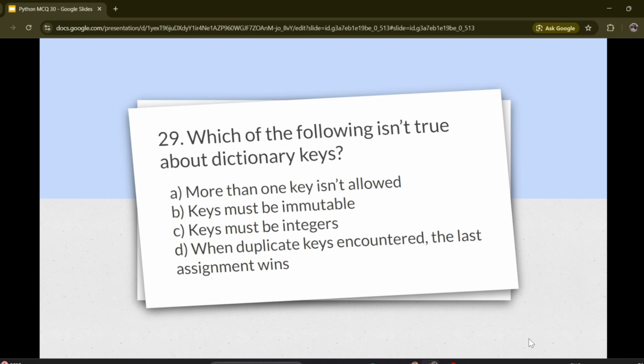Question number 29. Which of the following isn't true about dictionary keys? Options are A. More than one key isn't allowed. B. Keys must be mutable. C. Keys must be integers. D. When duplicate keys are encountered, the last assignment wins. Correct answer is C. Keys must be integers.